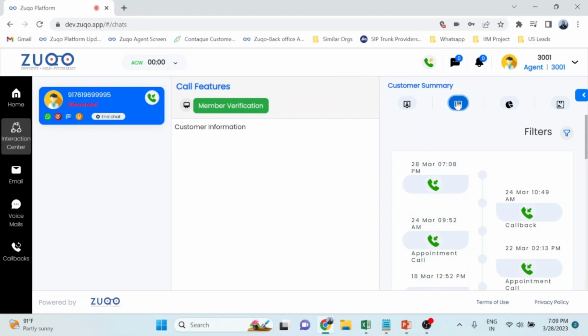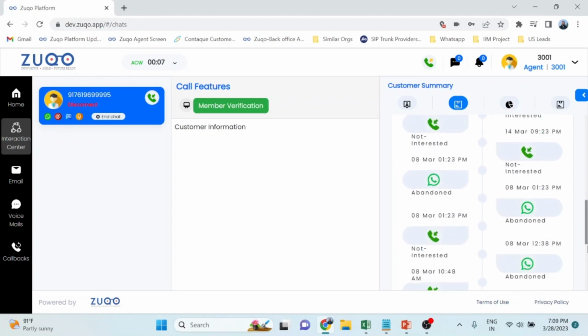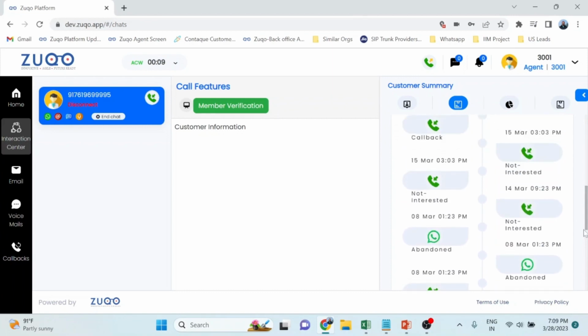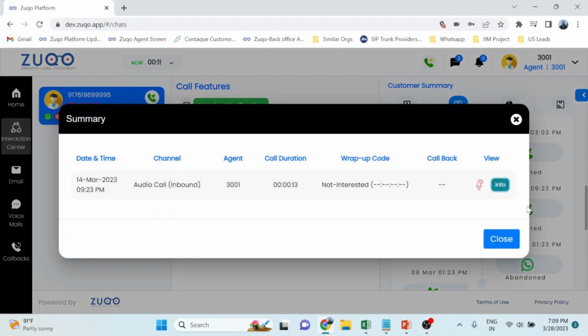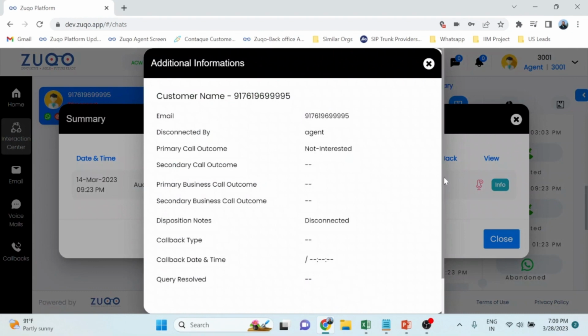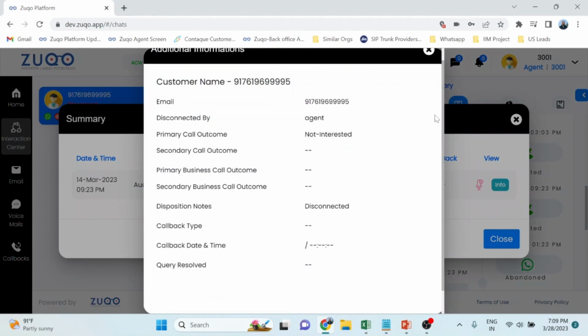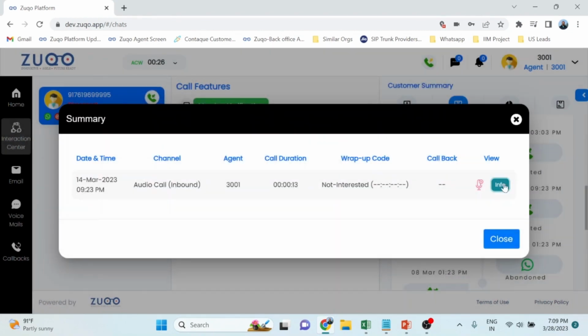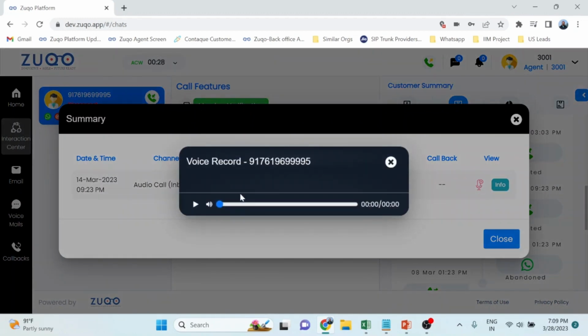It also shows you the complete interaction history. For example, this particular customer had previously called in, let's say on the 14th of March. You could just click this. You can see what happened, which agent had interacted with this customer, had managed this customer, and basically you could see all the call disposition, what the agent had entered. All this information will be shown, and more importantly, you can also hear those conversations.